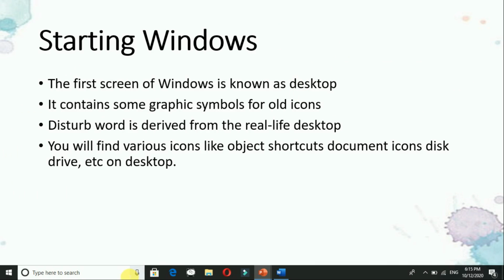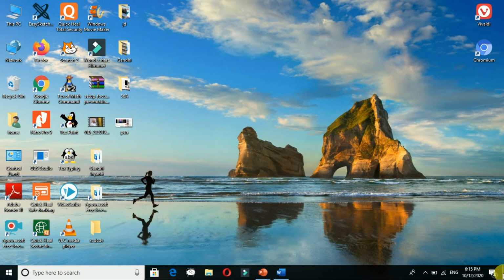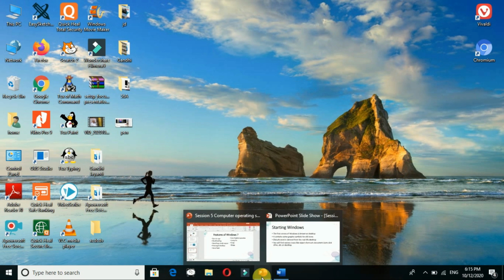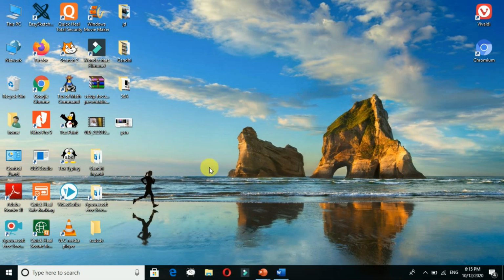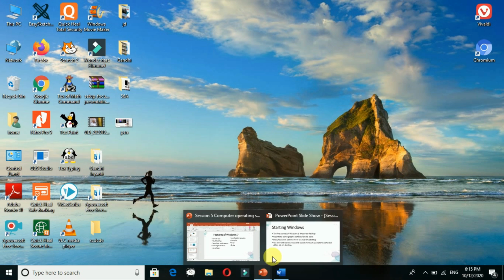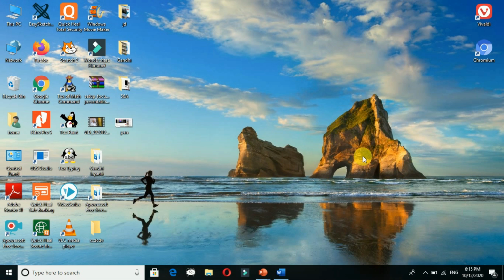Starting the Windows, the first screen everyone knows is called a desktop, which I can show you here like this. This is a desktop. Okay, so on the desktop what you can see are the icons. The small pictures are called the icons, you know that very well. Okay, and the desktop is the first screen, please keep it in mind.